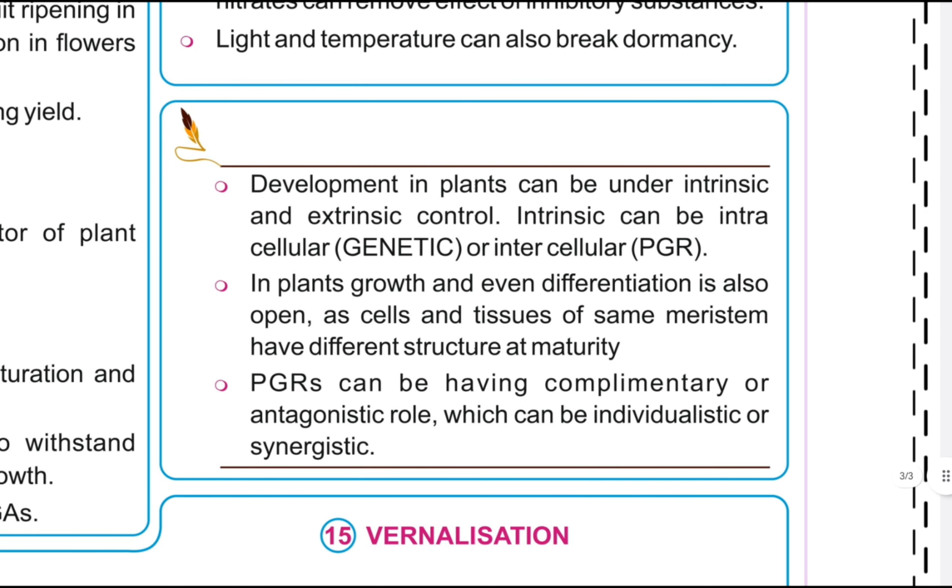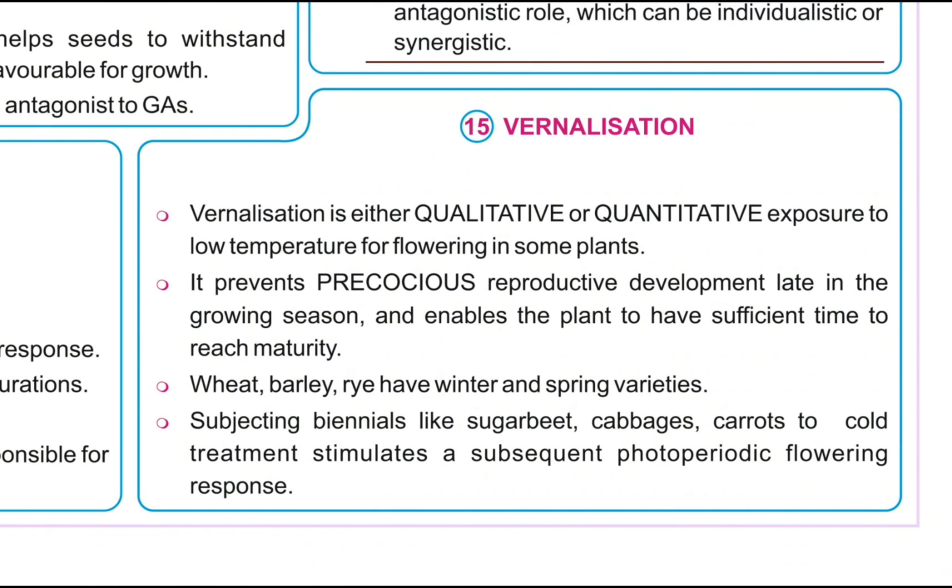Development in plants can be under intrinsic and extrinsic control. Intrinsic control can be intracellular, genetic, or intercellular, through plant growth regulators. In plants, growth and differentiation is also open, as cells and tissues of the same meristem have different structure at maturity. PGRs can have complementary or antagonistic roles, which can be individualistic or synergistic.